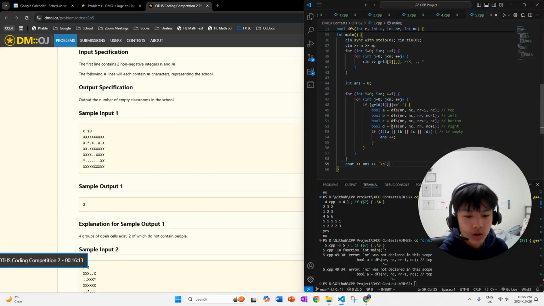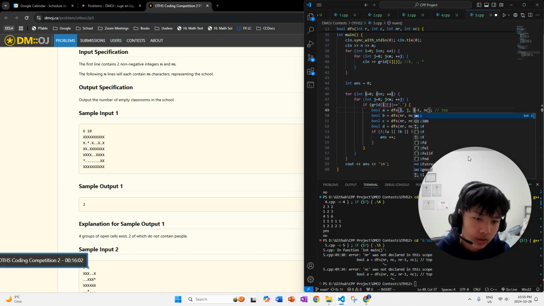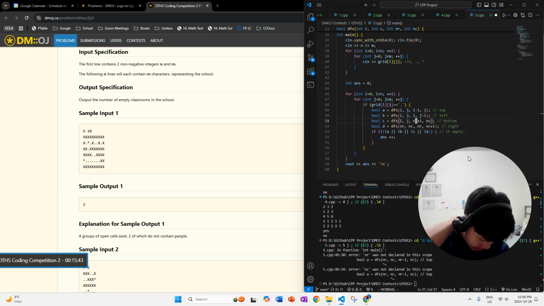DFS. NR was not declared in the scope. Oh, right, because there's no NR here. In this case, we're actually just using I and J, so you do I minus 1th row, where current row is I, and add J. Then you do J, then I, then J minus 1th column. Original is J. Actually, why do I need to know what the original one is?